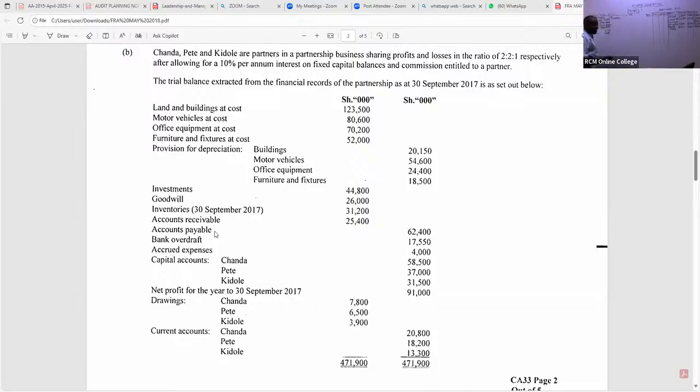Payables, how much? The payables I can see there, they are 62 something, right? So we have here 62,400. Do we have any other liabilities that you can see there, ladies and gentlemen?